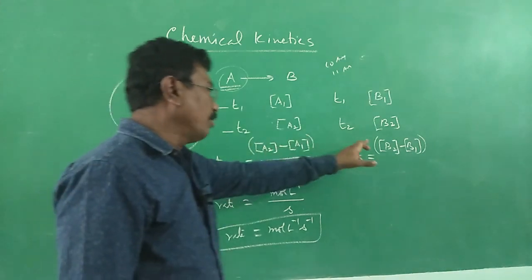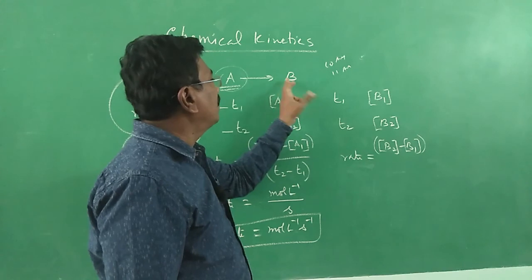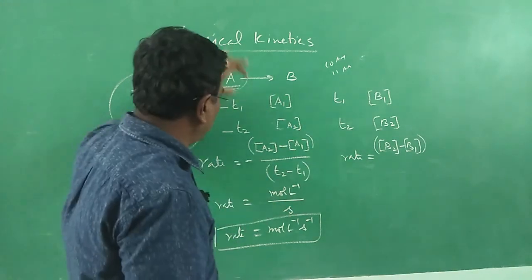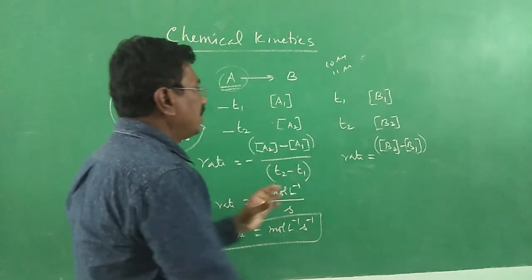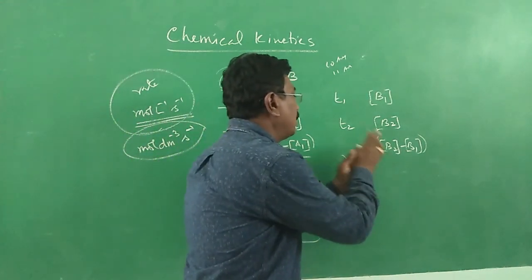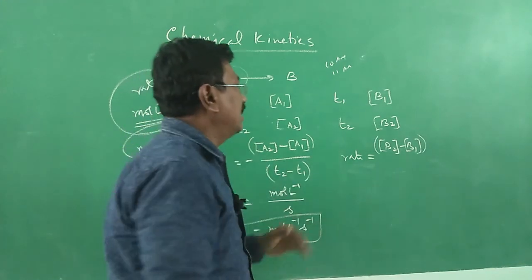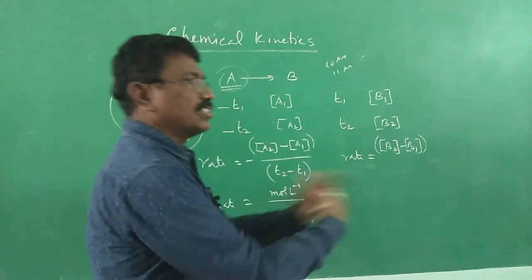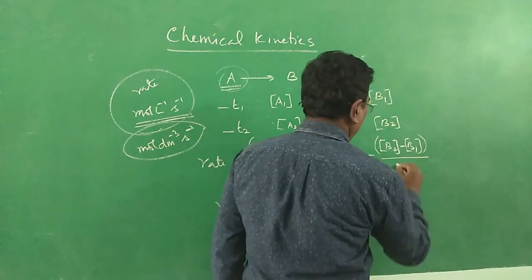Here no need to introduce negative sign when we define the rate with respect to product. With respect to reactant, if I define rate, I have to introduce negative sign. With respect to product, if I define, I need not put negative sign. Why? Because as time passes on, the concentration of product is increased. Alright? So B2 is higher than B1, divided by T2 minus T1.